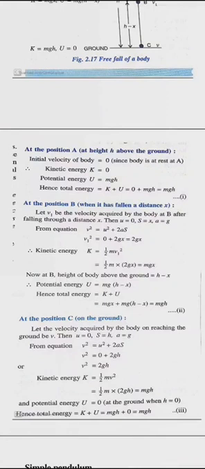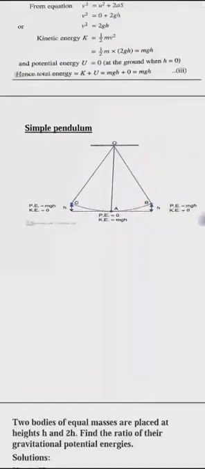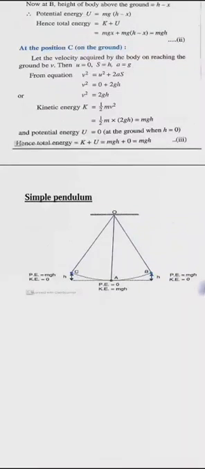You can do the same thing using a simple pendulum. The diagram becomes very important. This is a simple pendulum. So what is a pendulum? A pendulum contains a bob, a string and a rigid support, and it is free to oscillate. In this case, the position A is called the mean position. B and C are extreme positions. Right now the bob is at position B. It is stationary, so it does not have any kinetic energy. It will only have potential energy. So at B it has only potential energy and no kinetic energy.